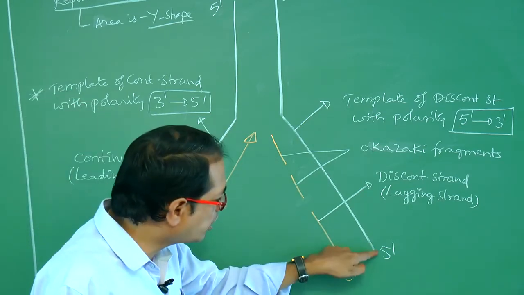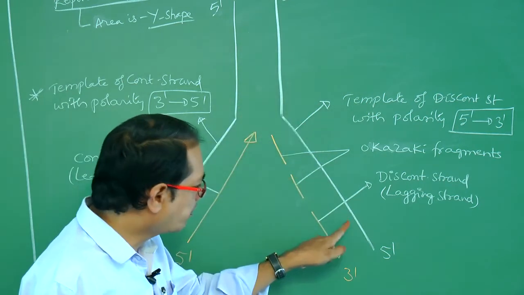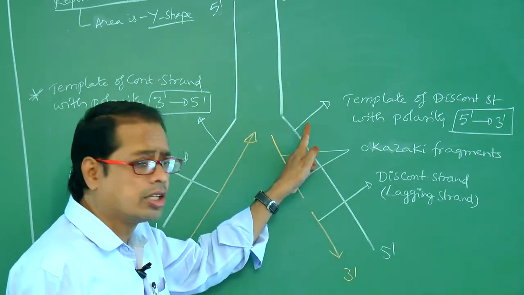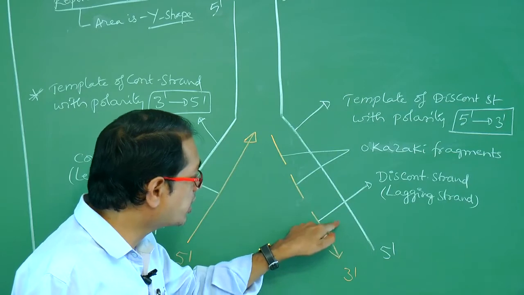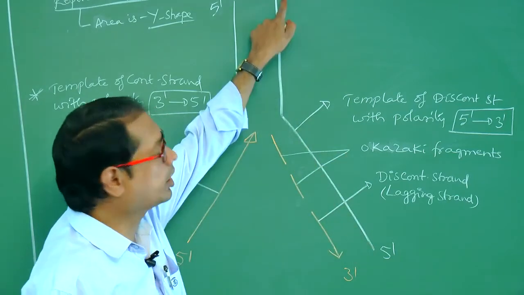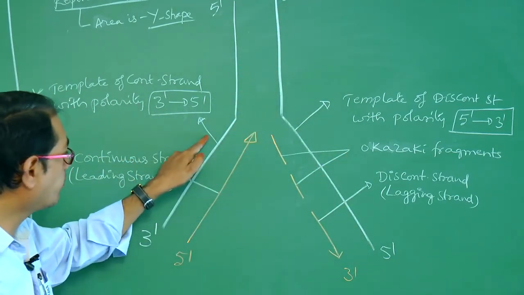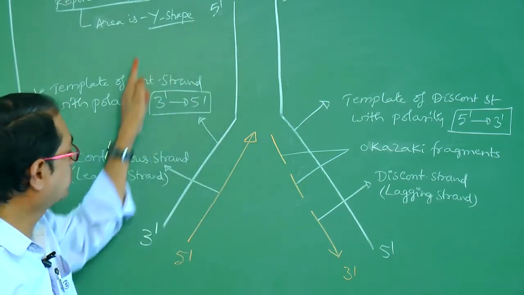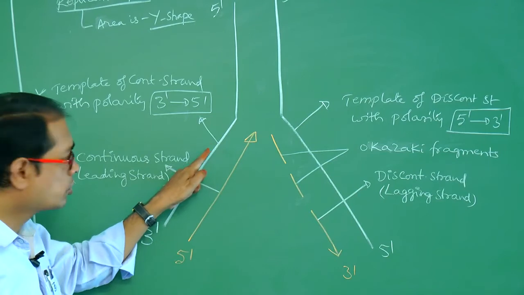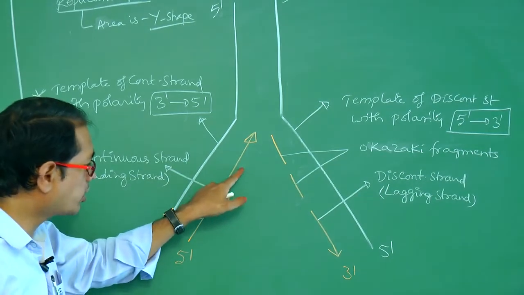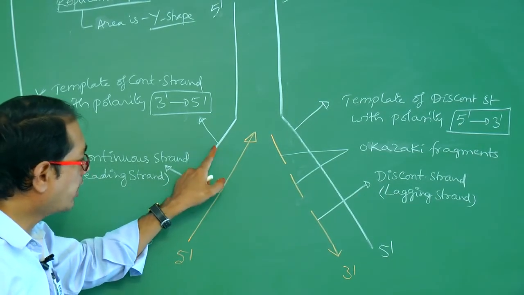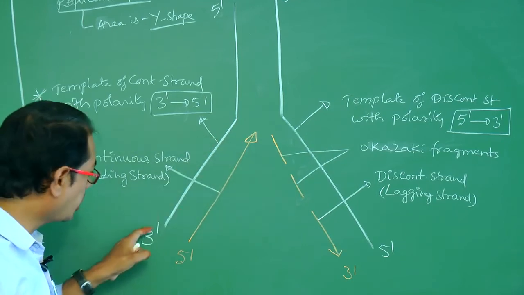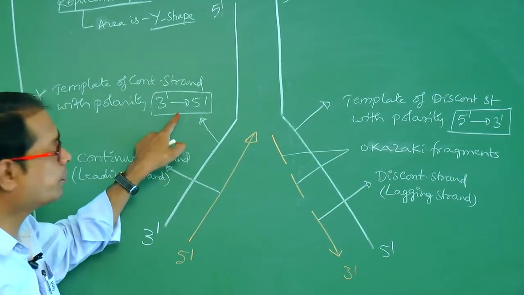Template of discontinuous strand with polarity 5' to 3'. And this is the continuous strand, this is the template: template of continuous strand with polarity 3' to 5'.